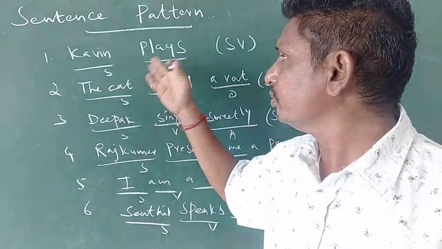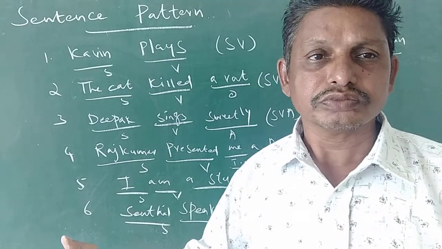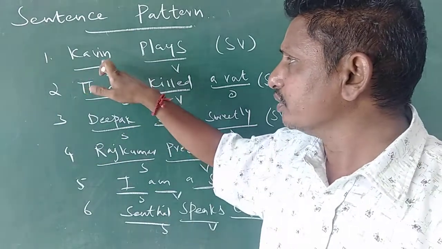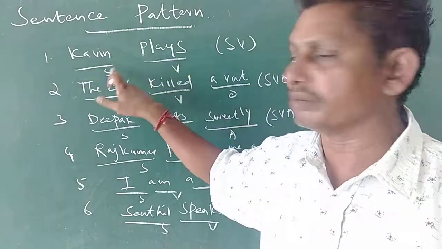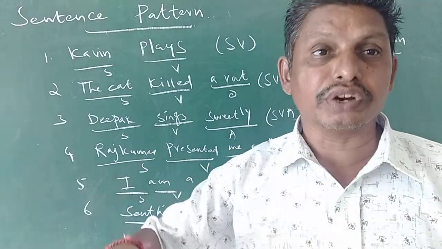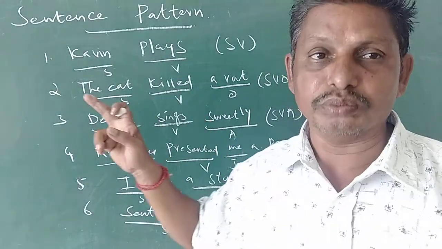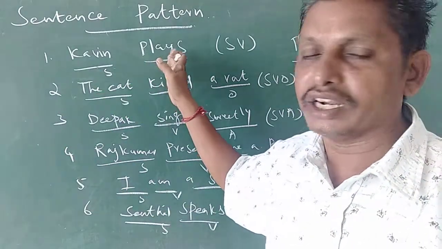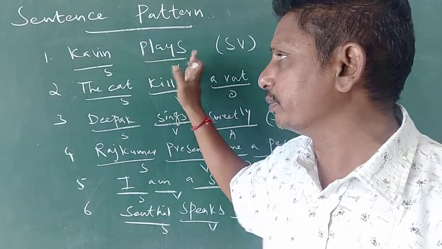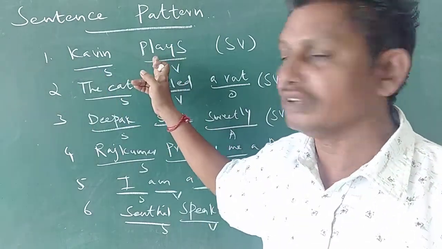So what does he do? Plays. Plays is an action word. Action word refers to verb. So Kavin is doing the action of playing. So this is called subject plus verb. Subject is the doer of the action or the performer of the action. Plays is a main verb. Play, played, played. Present tense, past tense, past participle. I have added S with this verb because it's a simple present tense, and Kavin is a third person singular. Therefore, S is added with the verb.